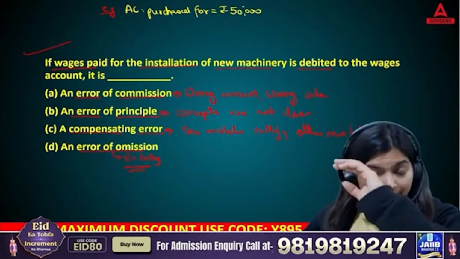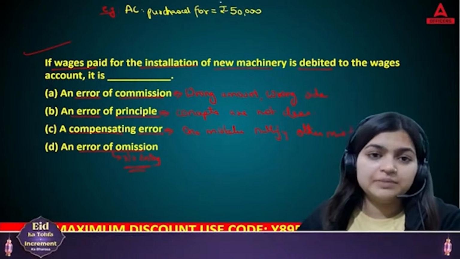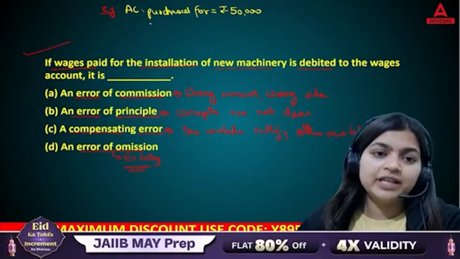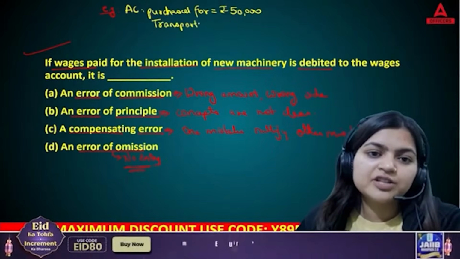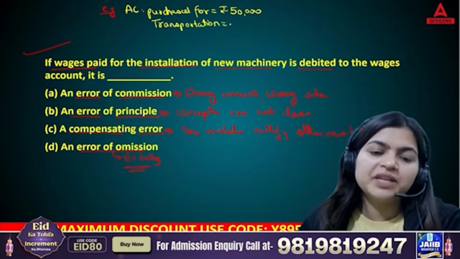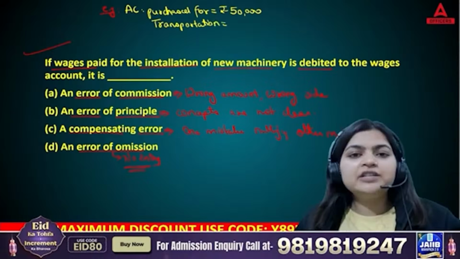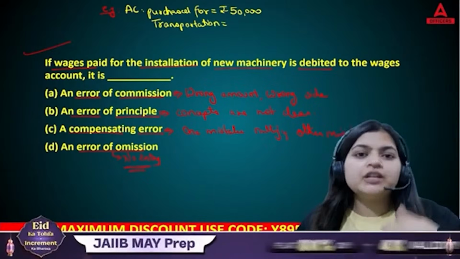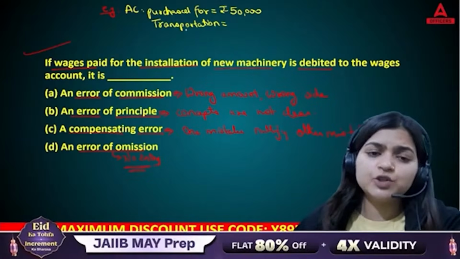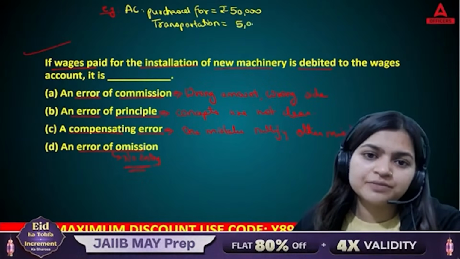But this is the purchasing amount. Now you will actually pay transportation as well. Why transportation? Purchase means the AC is with the supplier, but now you will transport it to your house also, no? So transportation you paid, let's say 5,000.